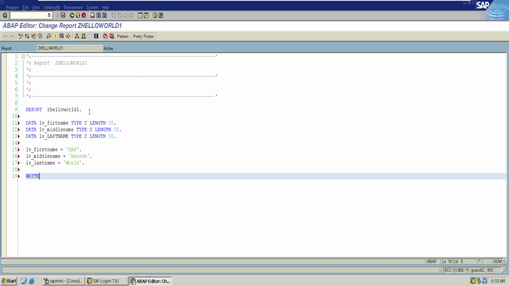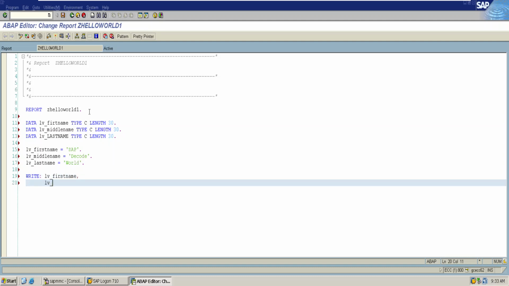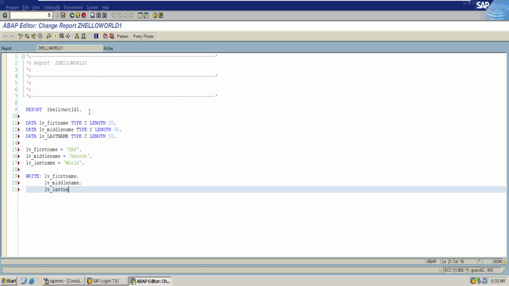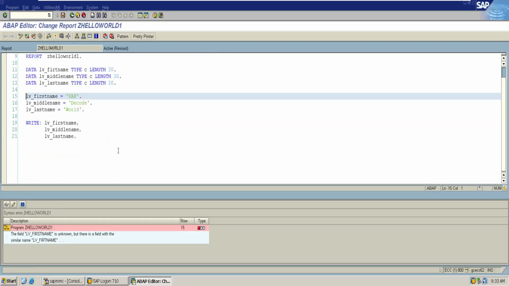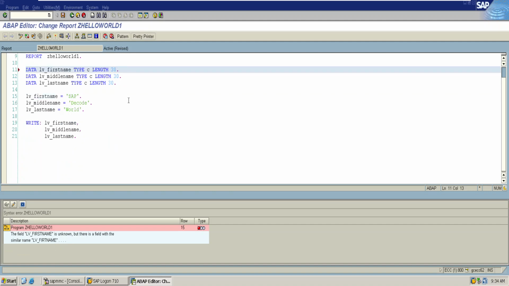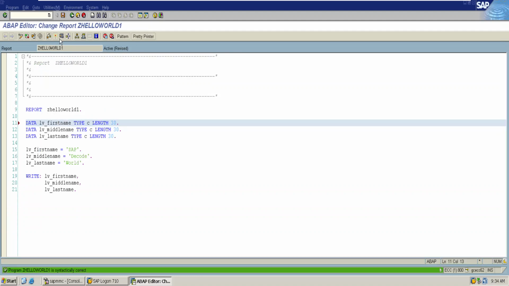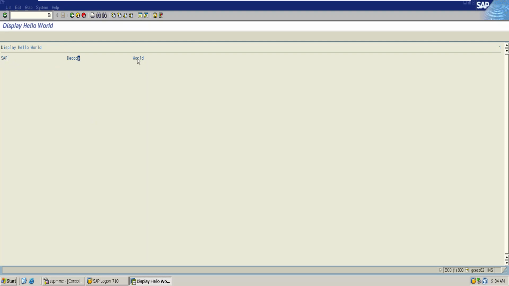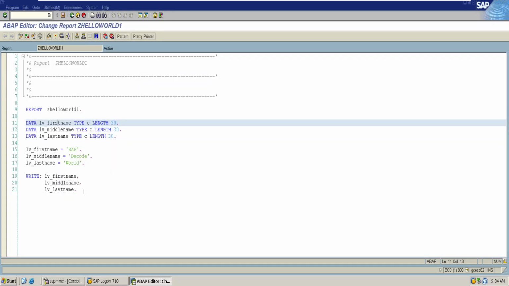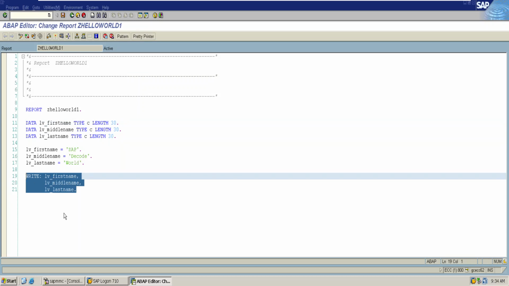And then write LV first name, LV middle name, LV last name. Check for any syntactical errors. It says that name is unknown. I think it should be FIRST. Right, everything is syntactically correct. Let us execute this one. SAP decode word. All these variables are perfectly being written on the screen.